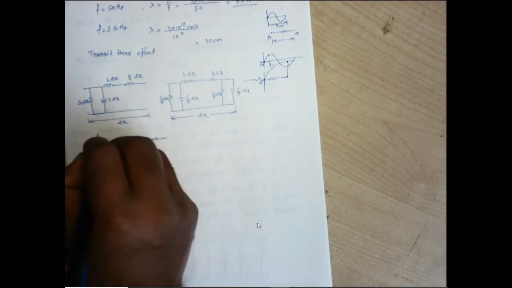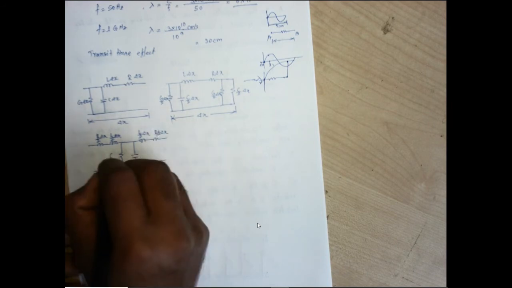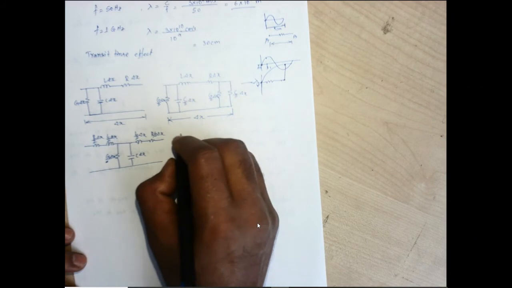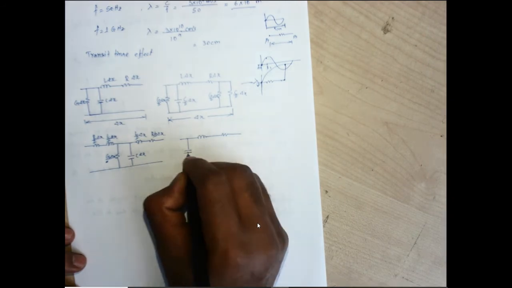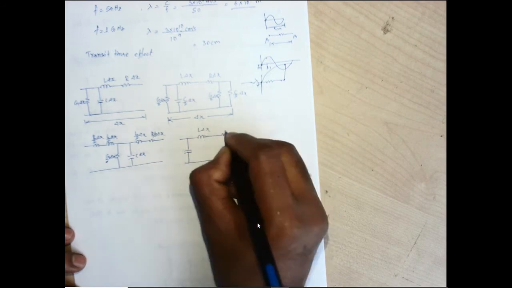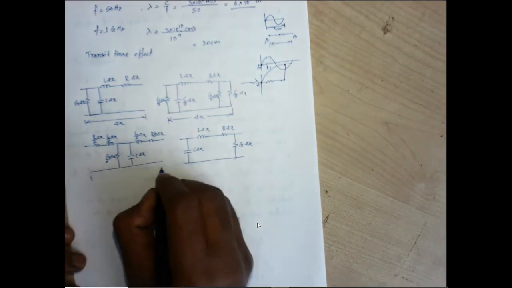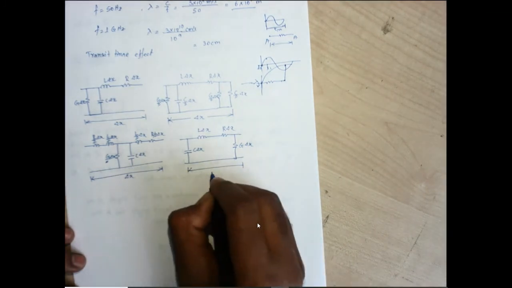So in this one, let us consider R by 2 delta x, L by 2 delta x, L by 2 delta x, R by 2 delta x, G into delta x, C into delta x, like this. Or it may have a model something like this also: L into delta x, R into delta x, C delta x, G delta x. For all these portions, we have considered that each has a length of delta x only.